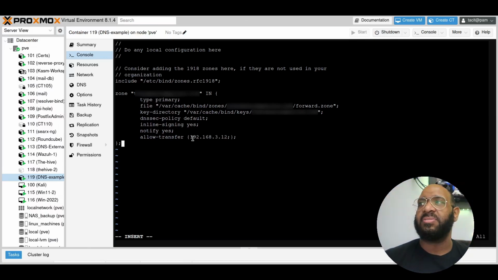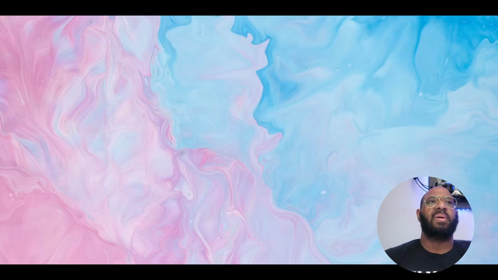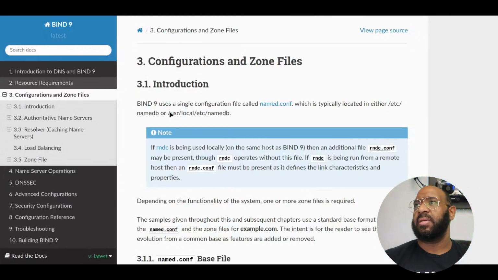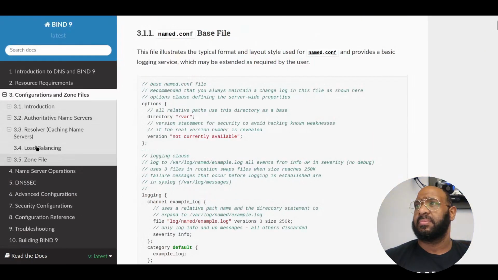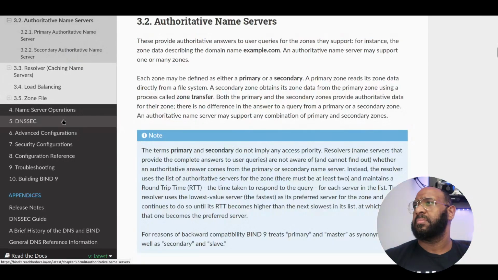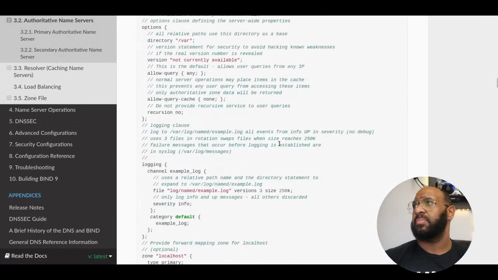We just put the IP address that allows this, and we can confirm that by going over to the BIND documentation and looking at zones. Here we go.